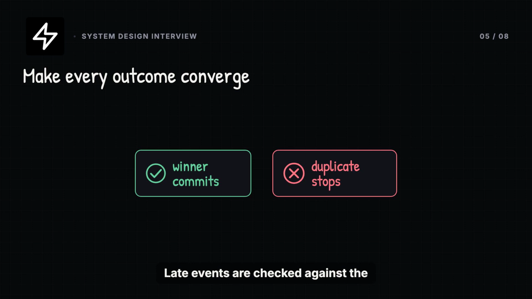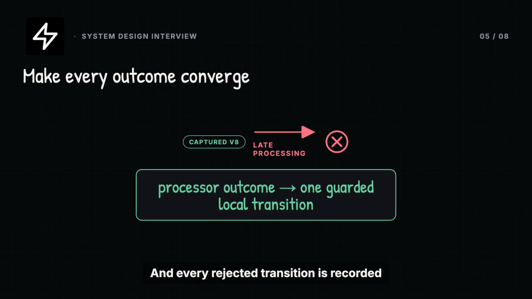Late events are checked against the state machine. A delayed processing callback cannot move a captured payment backward. A repeated captured callback cannot append the journal twice. And every rejected transition is recorded for investigation rather than silently discarded. The processor is authoritative about what happened on its network. Our payment database is authoritative about what the merchant sees. Reconciliation is the bridge between those two truths.